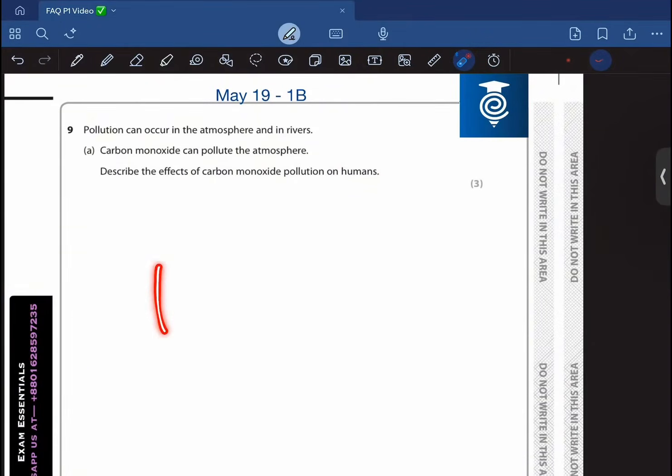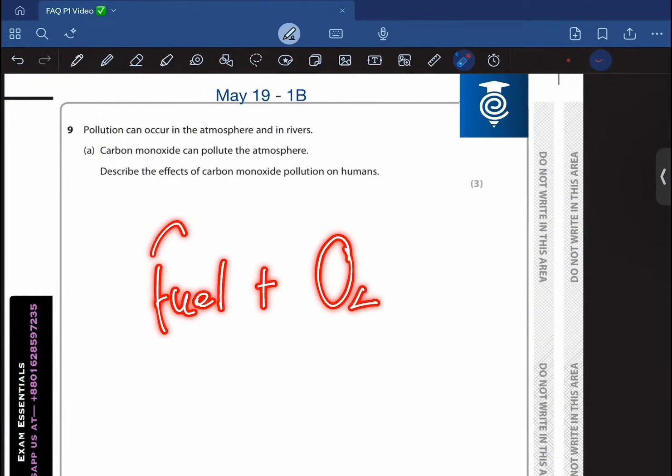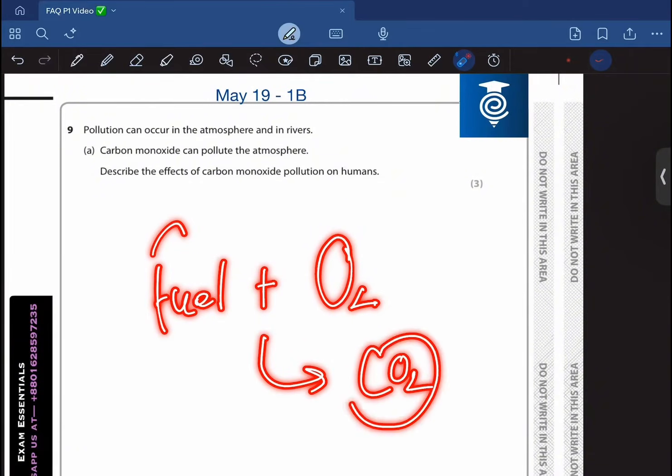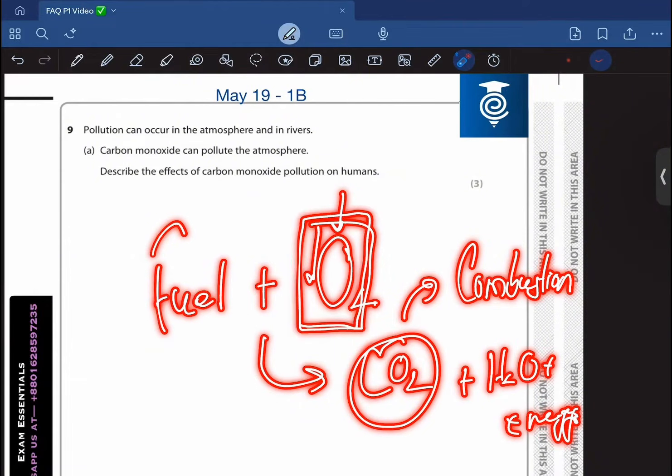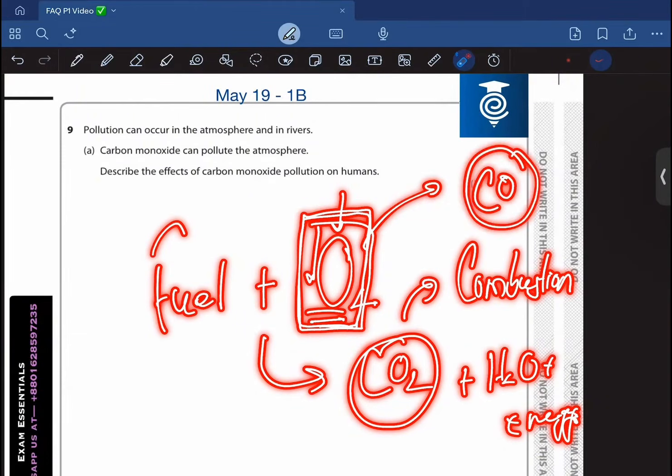Whenever you have a fuel and you burn it in oxygen, you produce carbon dioxide, and this is what we refer to as a combustion reaction. And obviously it produces energy and water as well. Now, whenever there is an incomplete supply of oxygen, or there isn't an abundant supply of oxygen, it leads to the production of this toxic gas known as carbon monoxide.